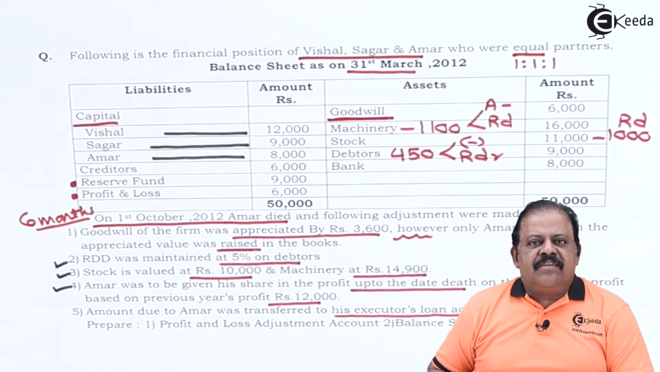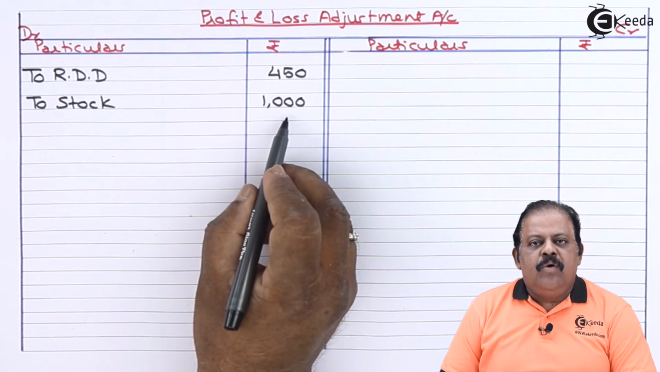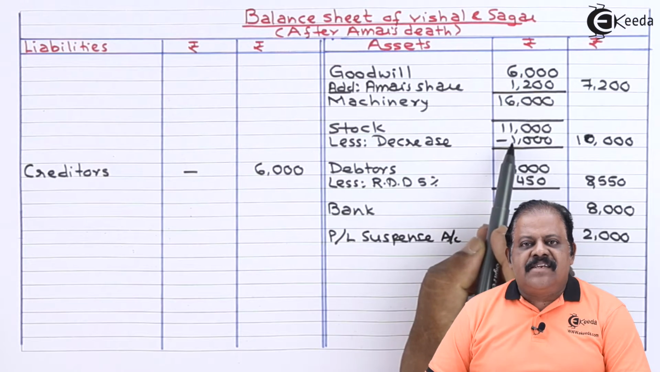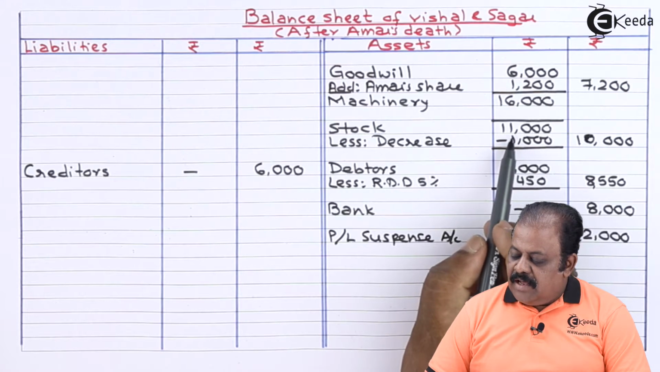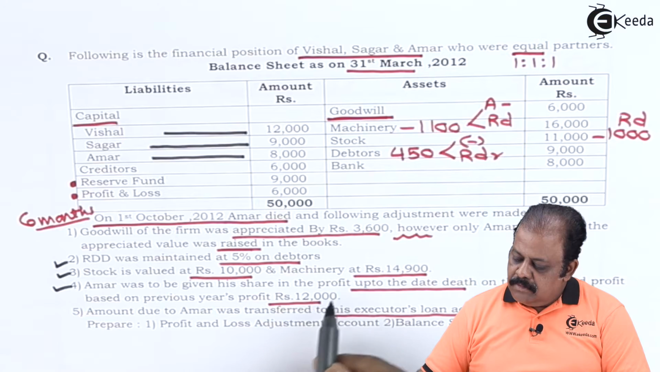It will have one effect. Profit and loss adjustment account debit, and another effect, new balance sheet asset side less from stock. Profit and loss adjustment account debit to stock 1,000. Second effect, new balance sheet asset side, stock 11,000 minus 1,000, that is 10,000.